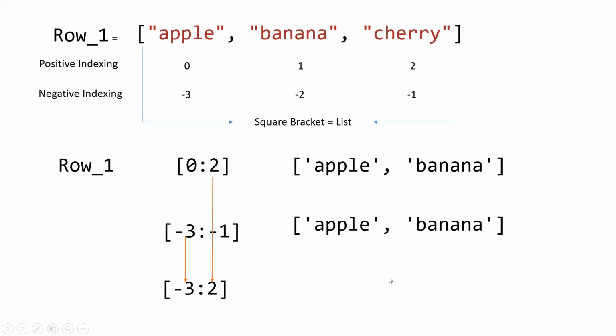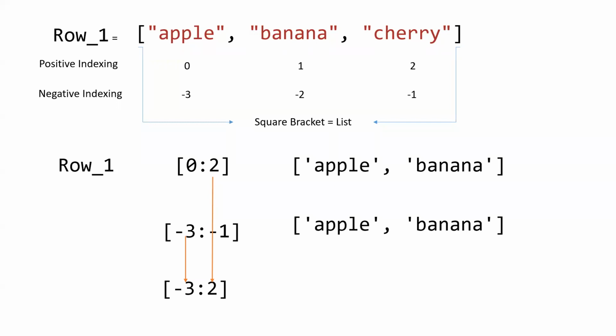So what will be the output? Can anyone tell me what the output will be? Apple and banana. Why apple and banana? He says empty array. No, Abhishek, it won't be an empty array.